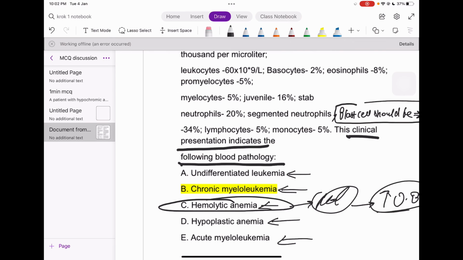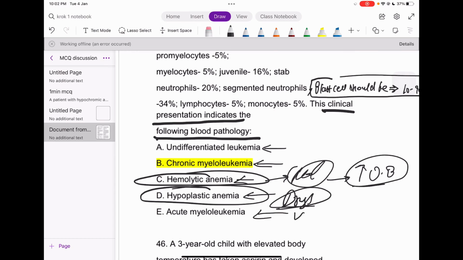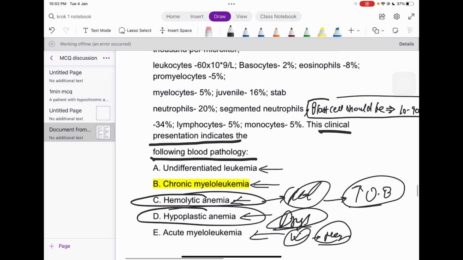Thereafter, hypoplastic anemia. There can be some drugs which can cause some kind of anemia related to hypoplastic anemia. Acute myeloleukemia may be present. For this, we must check the myelocytes or the myeloid cells. Undifferentiated leukemia: if none of this can be verified from our investigation, then we can directly tick undifferentiated leukemia.